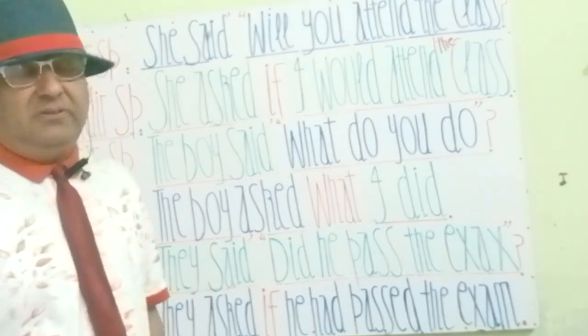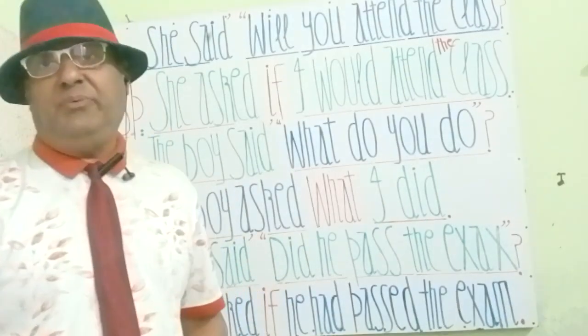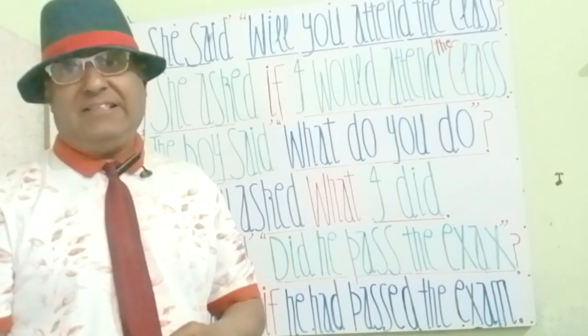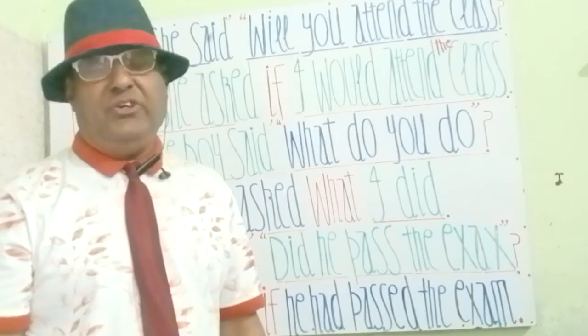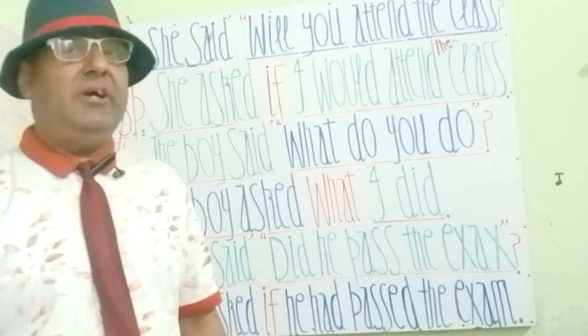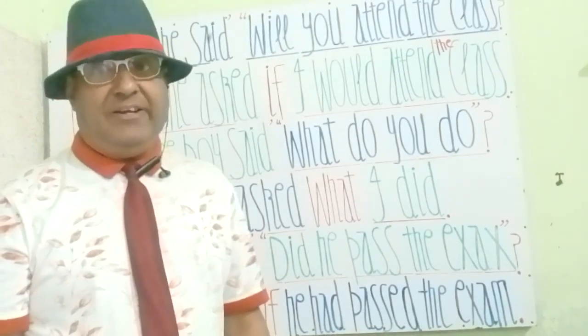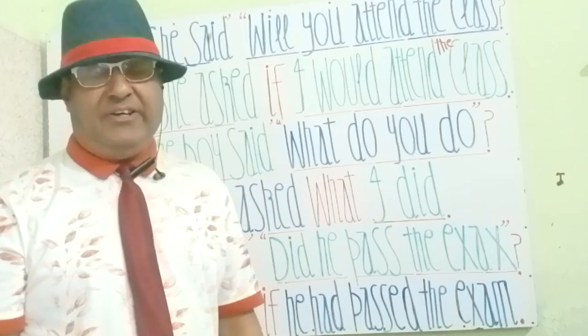Here you see my students, in indirect speech she asked; we write asked instead of said. Approaching the commas, we remove the commas, and we write if or whether, so we write here if.